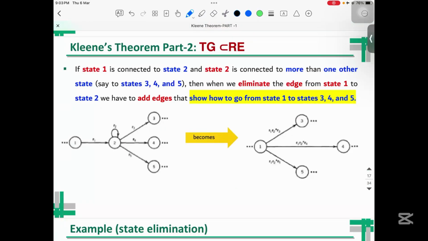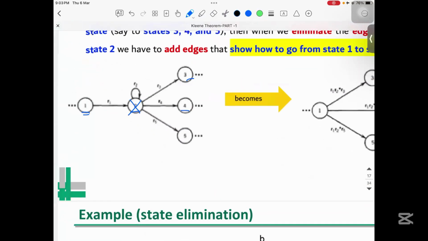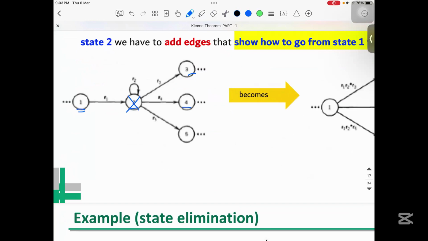Let's consider this particular example. In this example, we have node 1, we have 2, 3, 4, 5. What I need to do is I need to remove this. So while removing this, let's first see all the possible paths. One of the paths is 1 to 2, 2 to 3. Another is 1 to 2, 2 to 4. Another is 1 to 2, 2 to 5.